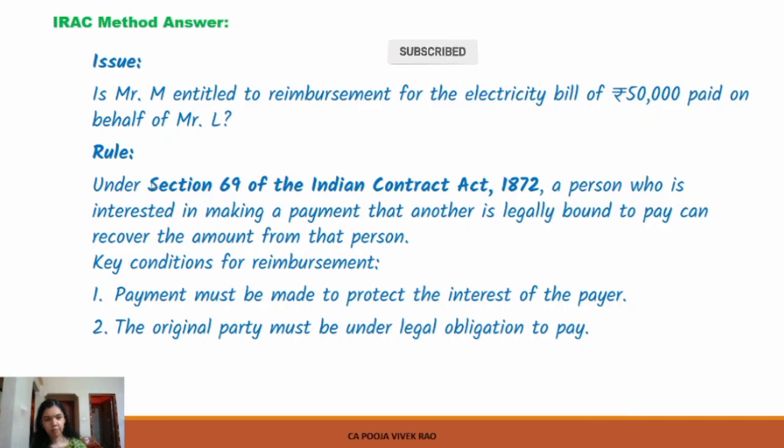So in case in the exam you cannot remember the exact section number, you can just write as under Indian Contract Act or under the provisions of Indian Contract Act 1872. If you know the exact section number, you can write it. However, if you do not remember the section number, do not write a wrong section number as it can create a negative impact on the examiner.